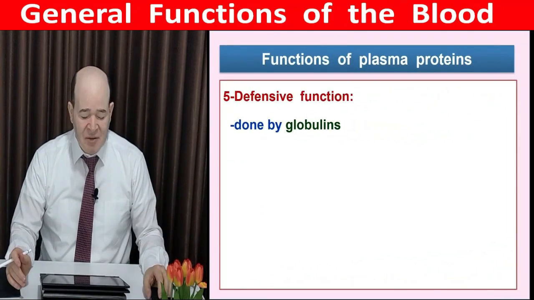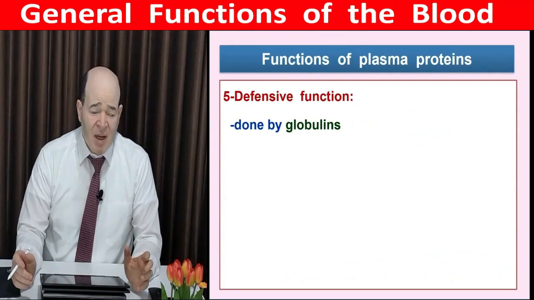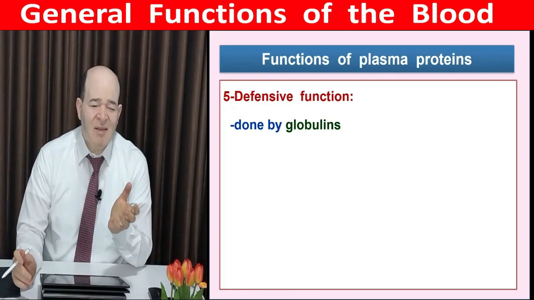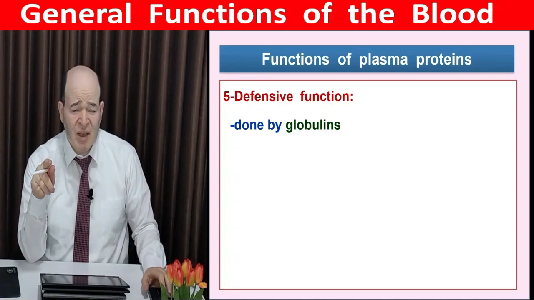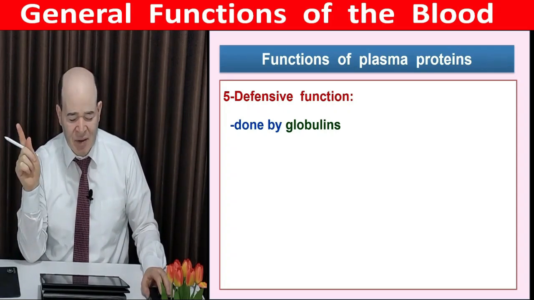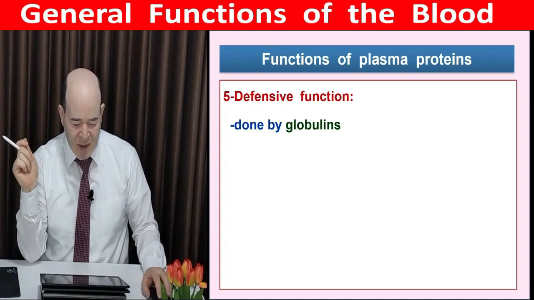Number 5, defensive function. As we said, gamma globulins are antibodies, and they are formed within the lymphoid tissue, and they play an important role in acquired immunity, which will be discussed later in the coming lectures.